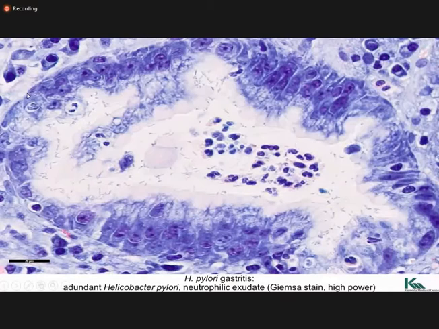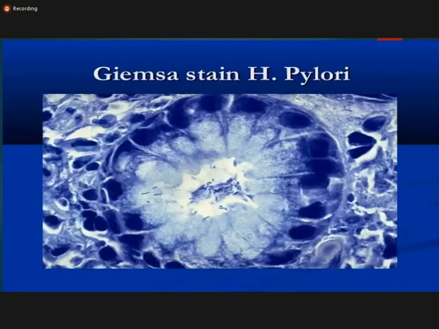This is a gland, and this is the lumen of the gland. And in the lumen of the gland, these are the curved H. pylori organisms, which are more appreciated on the special stain, that is Giemsa. Again, the Giemsa stain showing the H. pylori organisms. I think now it's very clear to you how these organisms appear under the microscope.